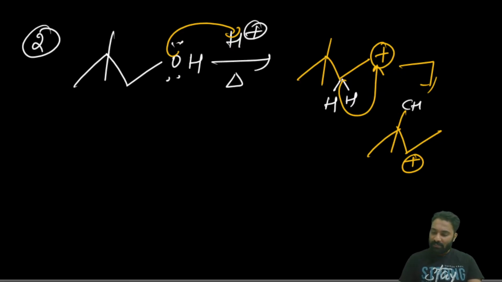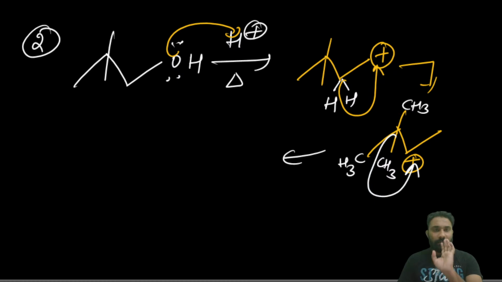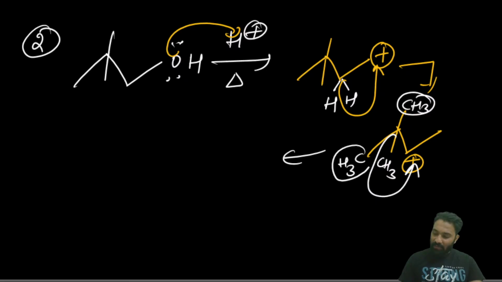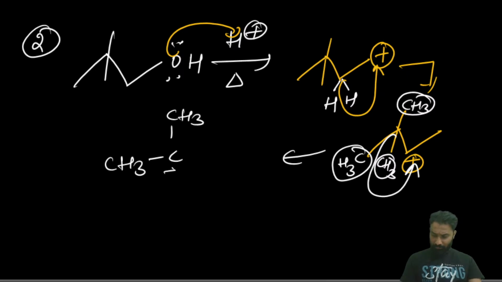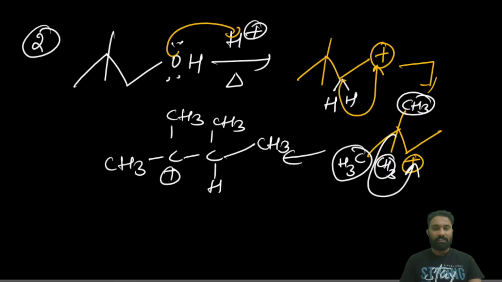How? Here we are having the CH3. Here there are 3 CH3s. From these 3 CH3s, a 1,2 shift will happen. Earlier, you should not migrate CH3, only hydrogen should migrate. But here all are CH3, there is no hydrogen at all. All are CH3. So that's the reason we are migrating the CH3. When we are migrating this CH3, now we will get which one? Stable alkene. Now in this manner, the stable carbocation will form. Clear? Then after generating the stable alkene, now the hydrogen should be eliminated.